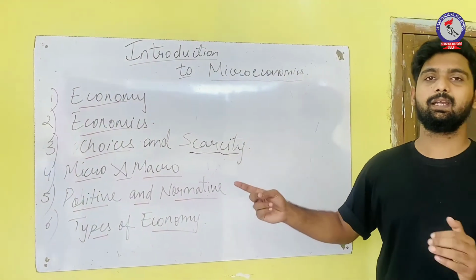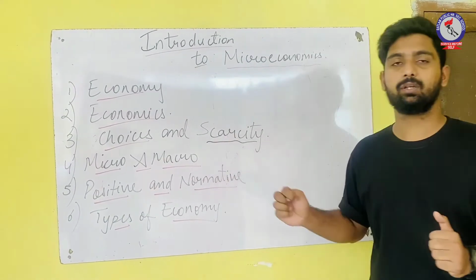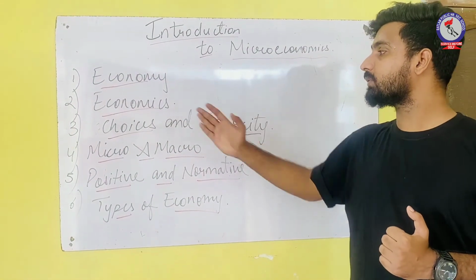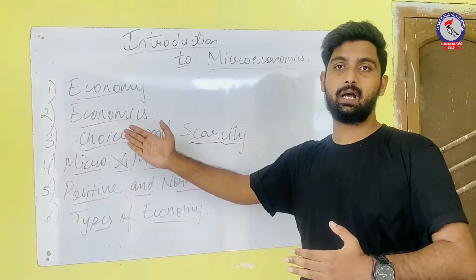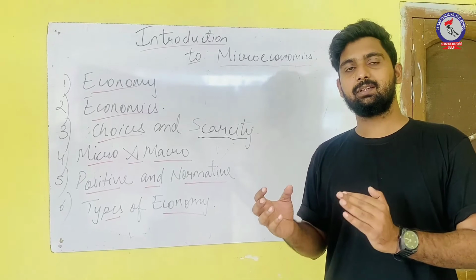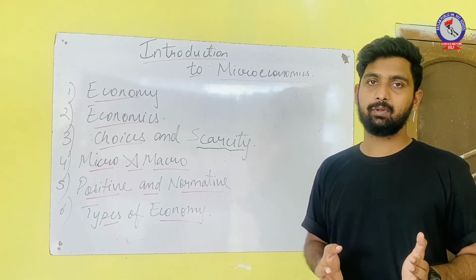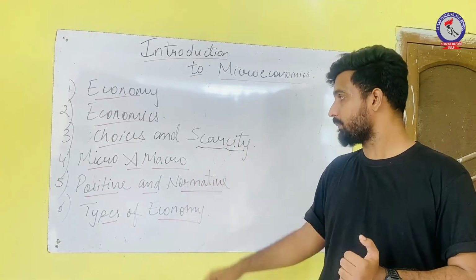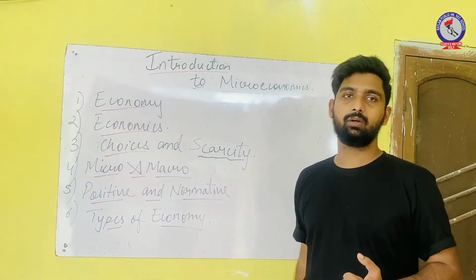What is scarcity? Scarcity means किसी भी चीज की कमी होने को हम scarcity कहते हैं. यहाँ पर अगर हम बात करें तो हमारे पास जो means है, जो resources, उनकी हमारे पास क्या है? कमी. And with the help of economics, we can use these resources in the best possible way, from which we can attain maximum satisfaction. So is it clear? Economics is a social science which deals with all those economic activities, and these economic activities help us get maximum satisfaction from the available resources whatever we have.